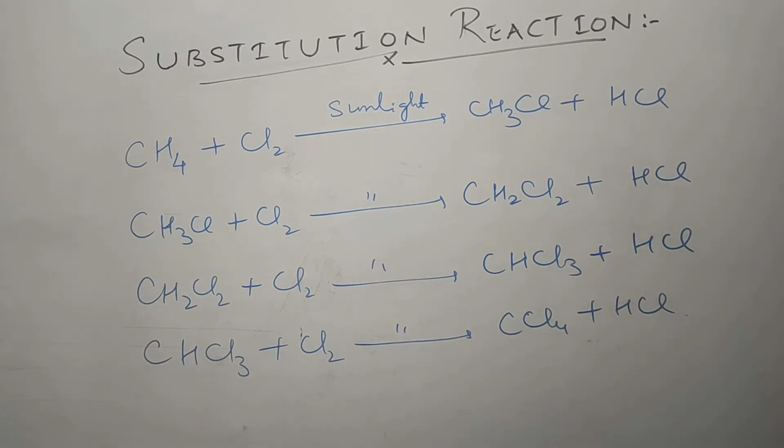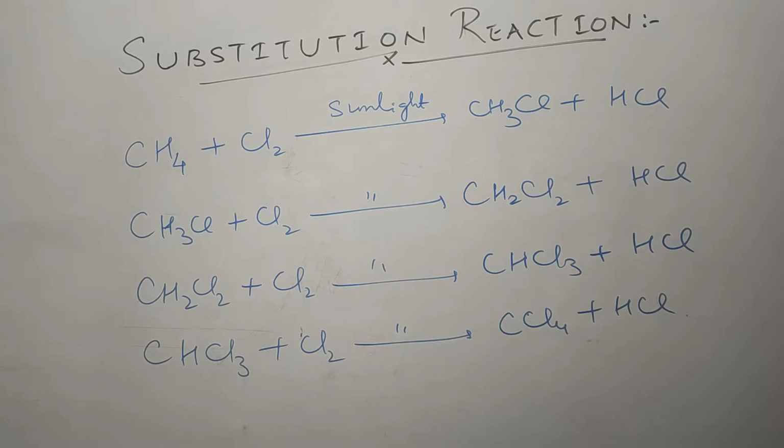Now moving to substitution reaction. Such a reaction is one in which an atom is substituted by another atom. Like if we see the reaction of methane, methane has 4 carbon-hydrogen bonds. One of the hydrogens is replaced or substituted by chlorine in presence of sunlight. This is actually a photochemical reaction. It is also an example of a free radical reaction. So this reaction only happens in presence of sunlight.